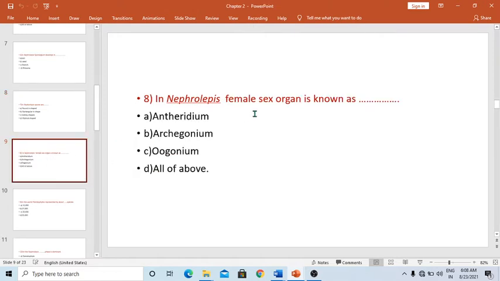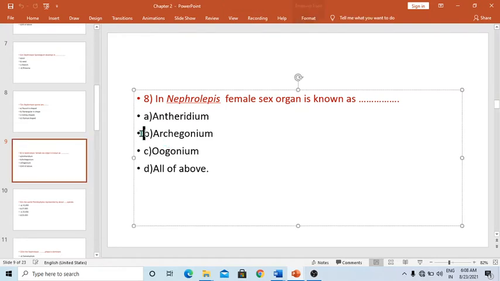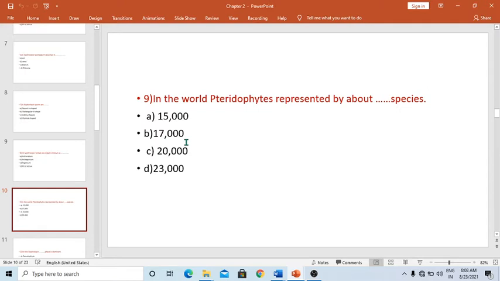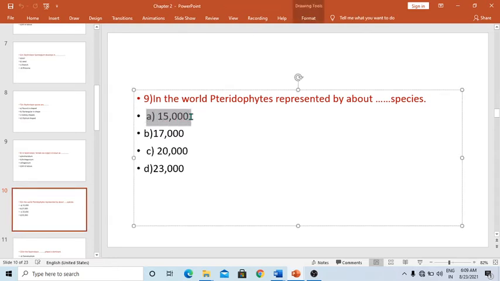Next one: in Nephrolepis, the female sex organ is known as, and the correct answer is the archegonium. Pteridophytes in the world are represented by about dash dash species. How many species are found in the world, and the correct answer is 15,000.